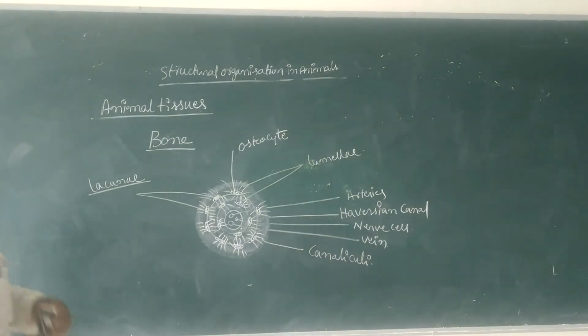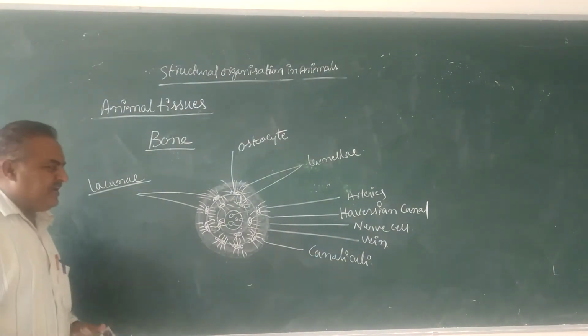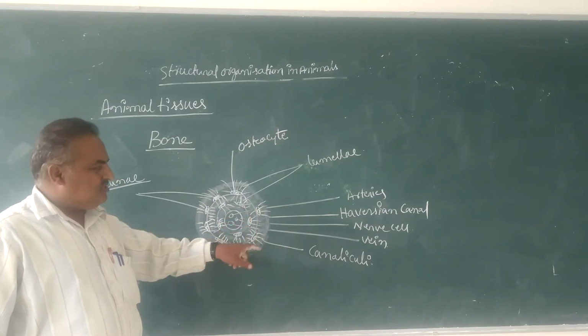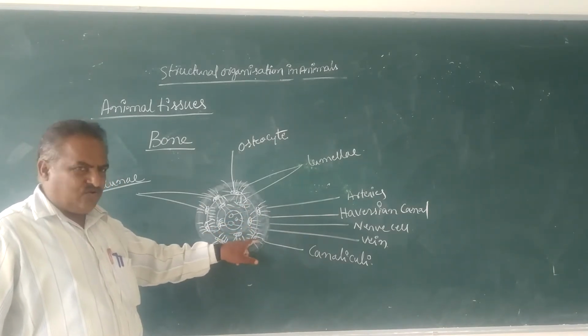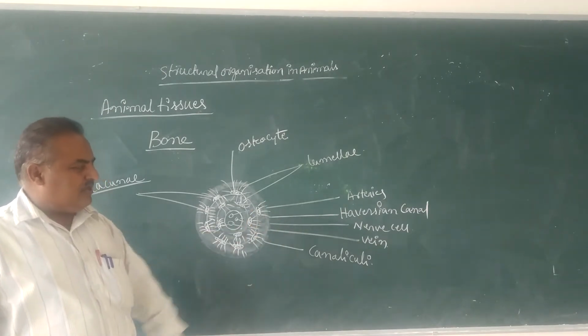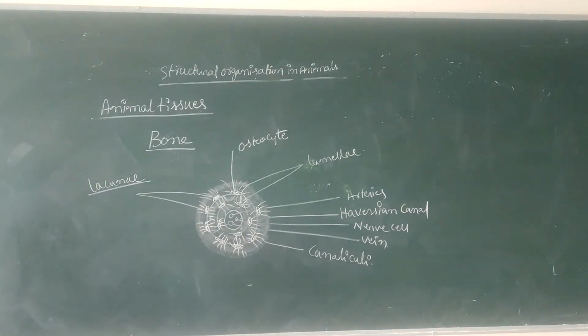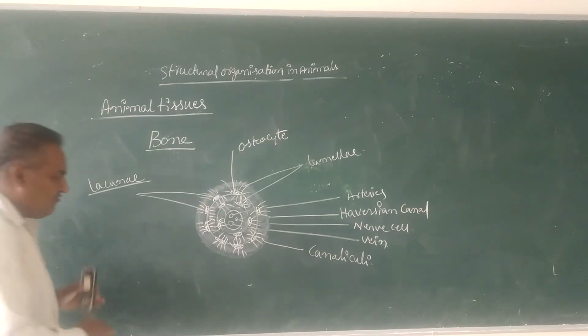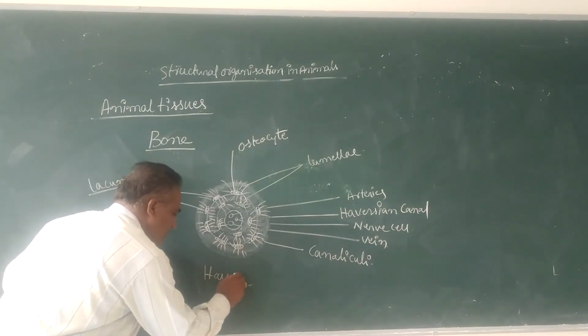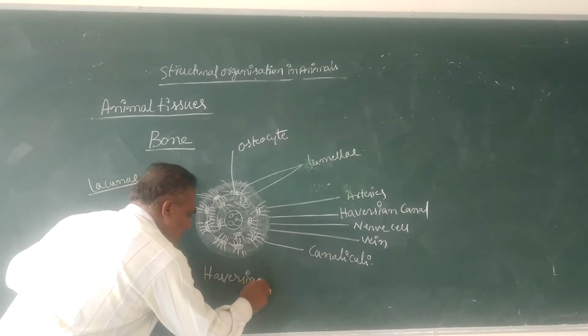The protoplasmic outgrowths, the protoplasmic connections between the cells, are usually called canaliculi. This is the structure of a single Haversian system.